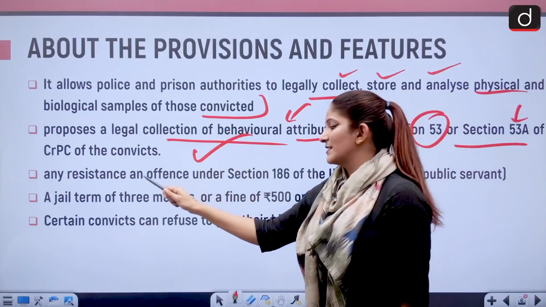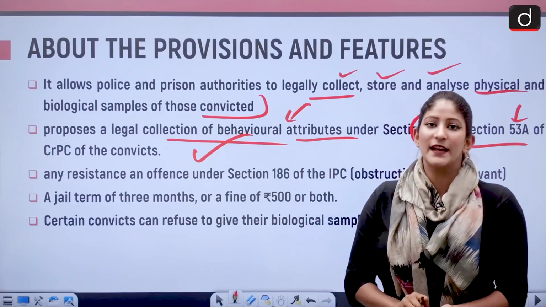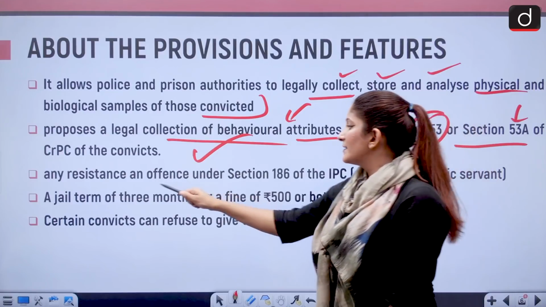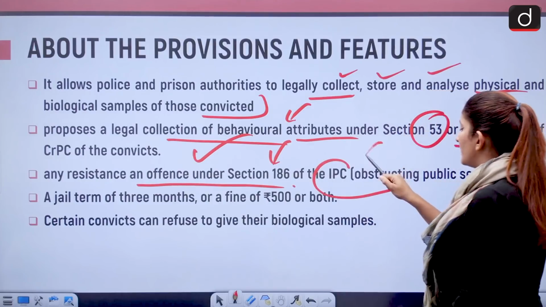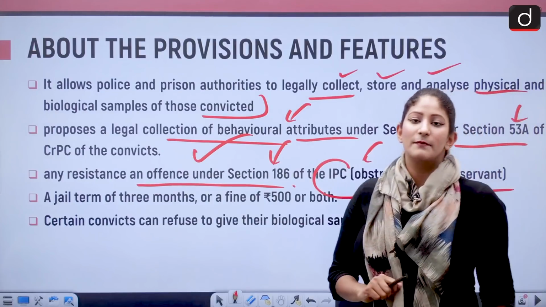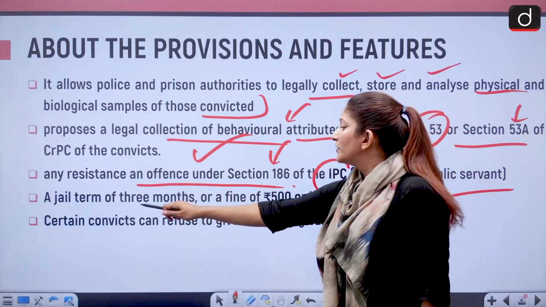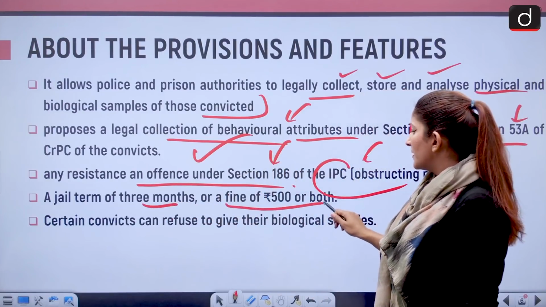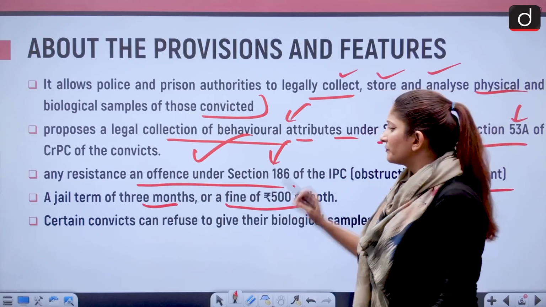Also, if a person resists giving the sample that they are requested for, any resistance will be an offense under section 186 of the IPC, obstructing a public servant. This could lead to a jail term of 3 months or a fine of ₹500 or both. So these are preliminary facts that we have to be careful about.